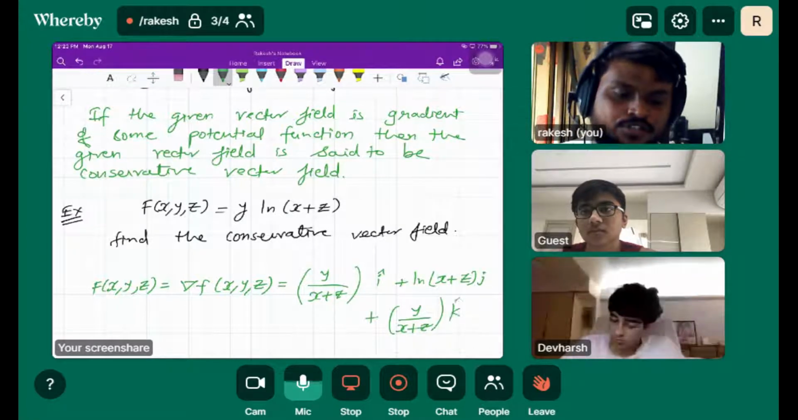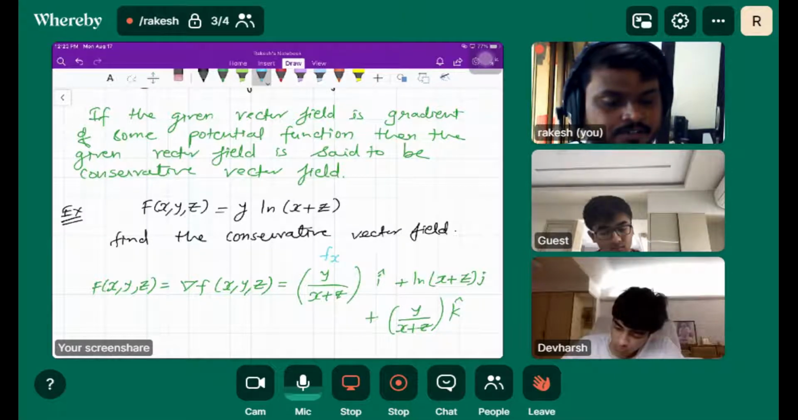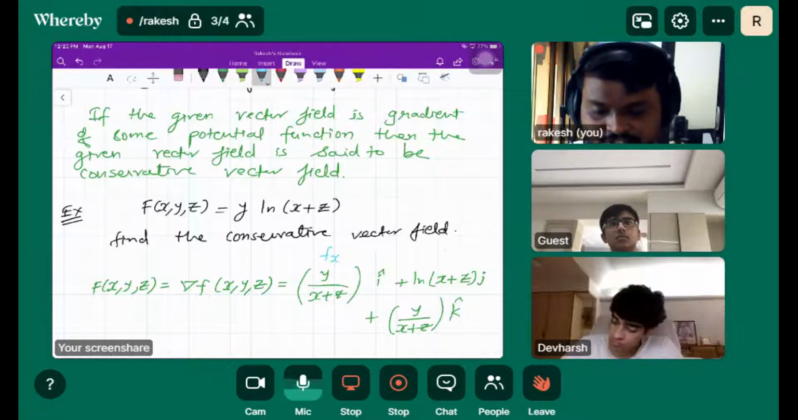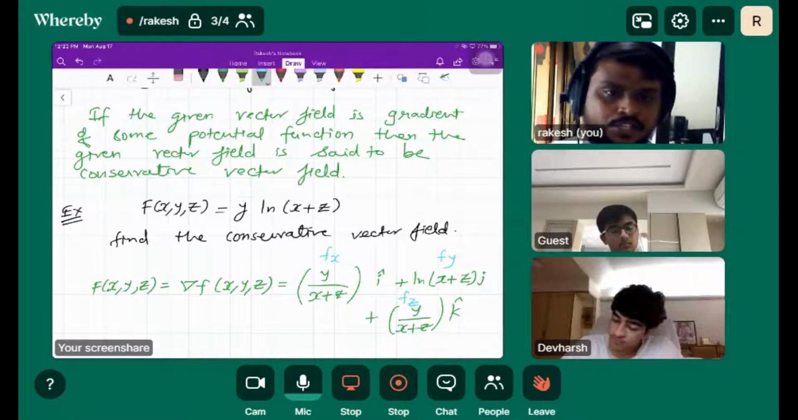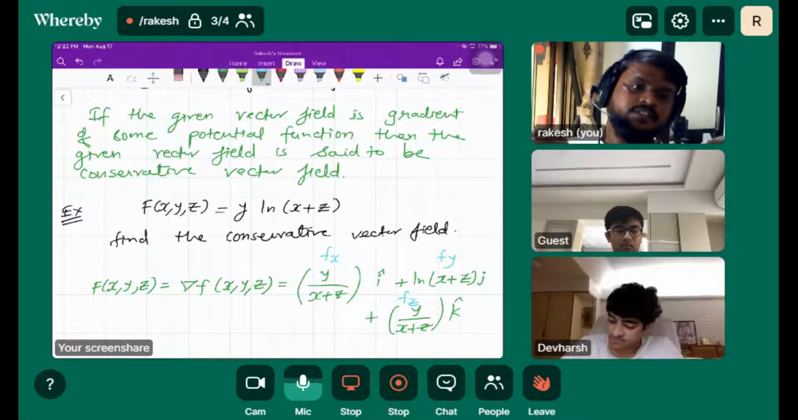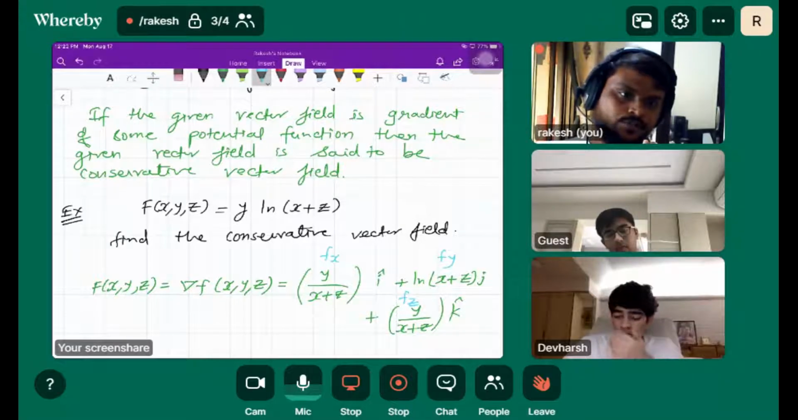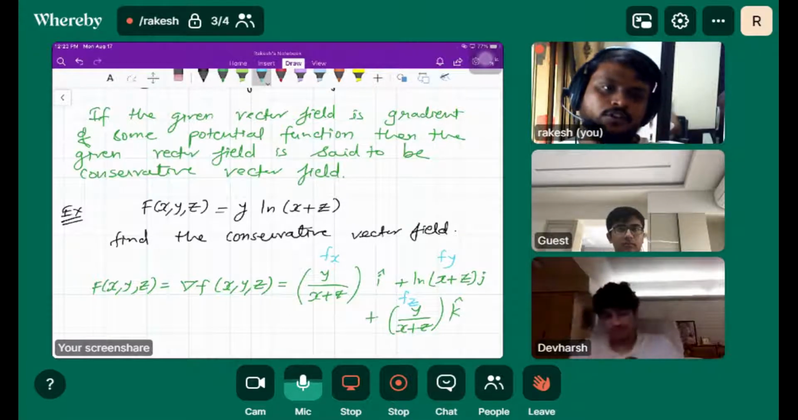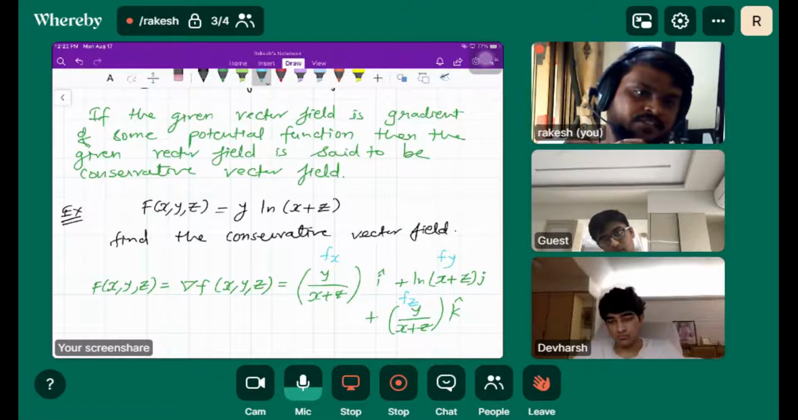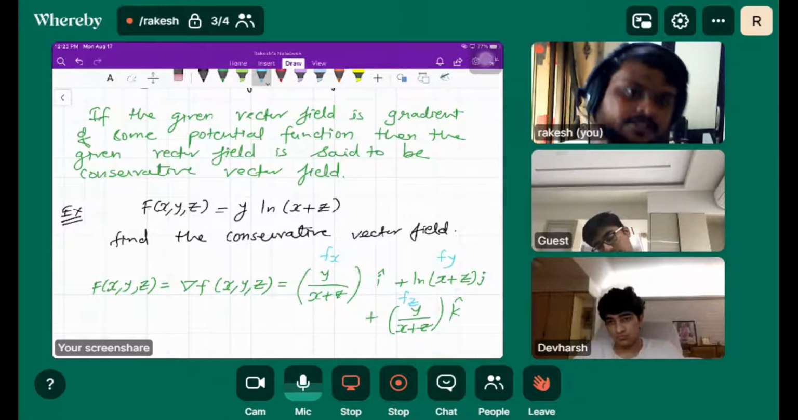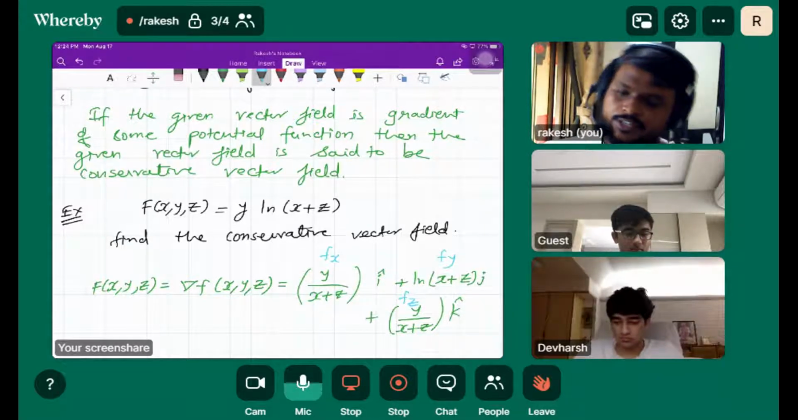So this is the conservative vector field whose components are the partial derivatives, isn't it? So the conservative vector field is a vector field which is the gradient of some other potential function. Then only we can call that vector field a conservative vector field. That's it.